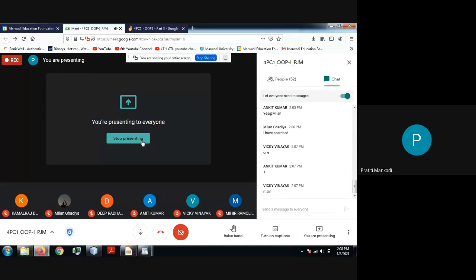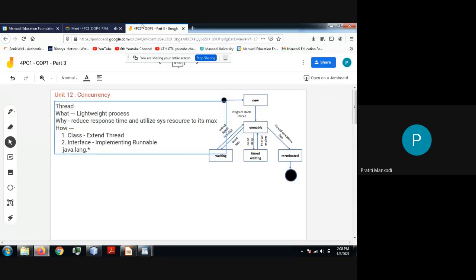Now we have seen that, let us proceed. If we are using the extend way of creating a thread, then you have some steps to follow. And if you use the Runnable interface to create your threads, then you have a few more steps to follow.